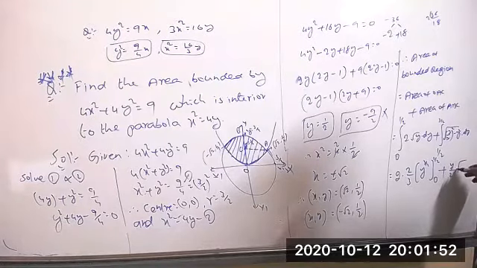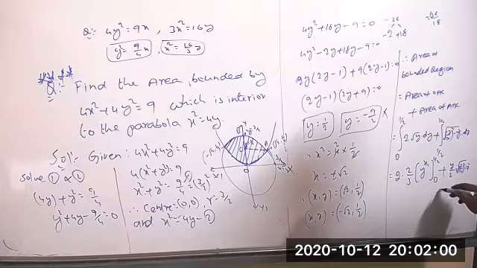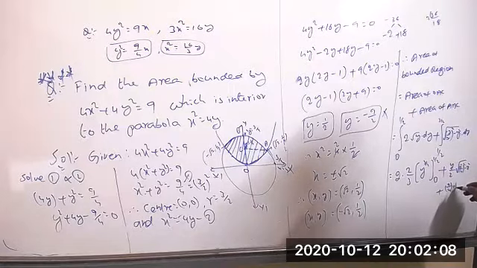Sir, is the answer 5 by 6 root 2 plus 9 by 8 into pi by 2 minus sine inverse 1 by 3? Sine inverse of 1 by 3, na? 1 minute.